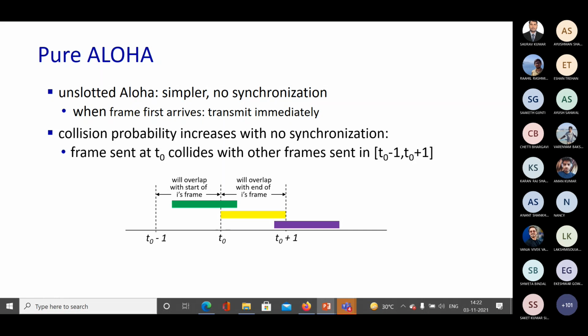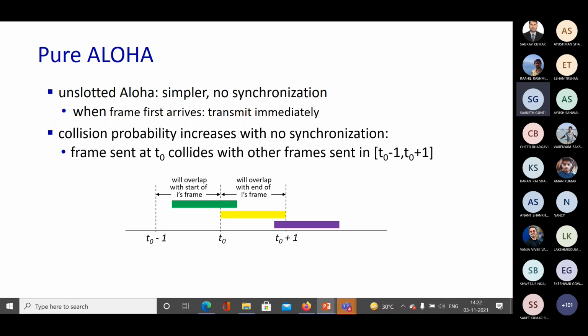We have transmission delay over any medium. So until the packet you are sending at T0 is transmitted over the medium, your transmission is not done. But whatever packet was transmitted at T0 minus 1 can have its transmission end a little after T0, that means T0 plus delta probably.